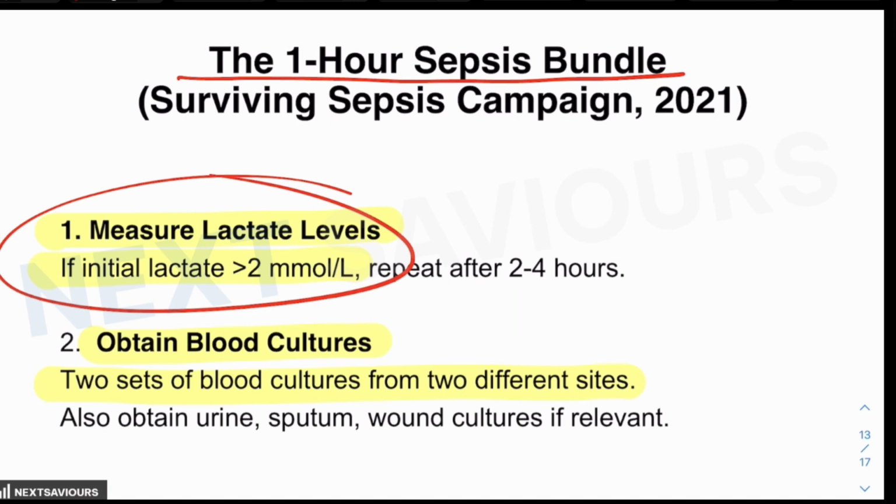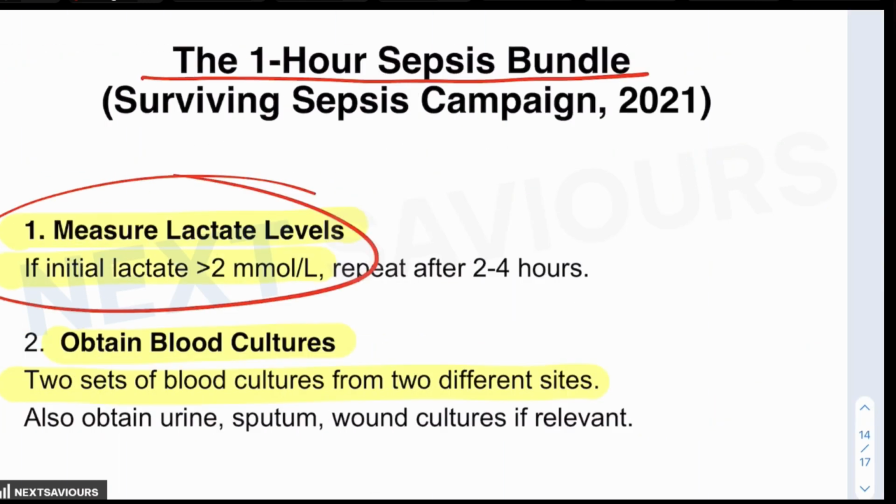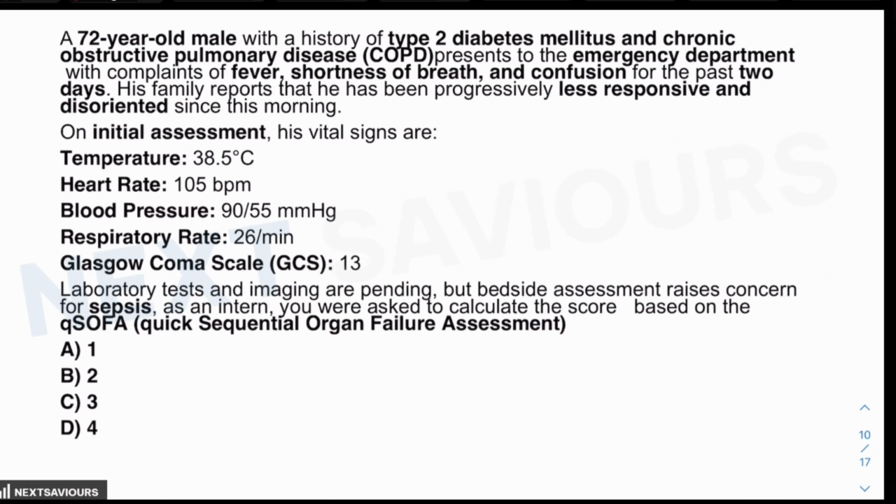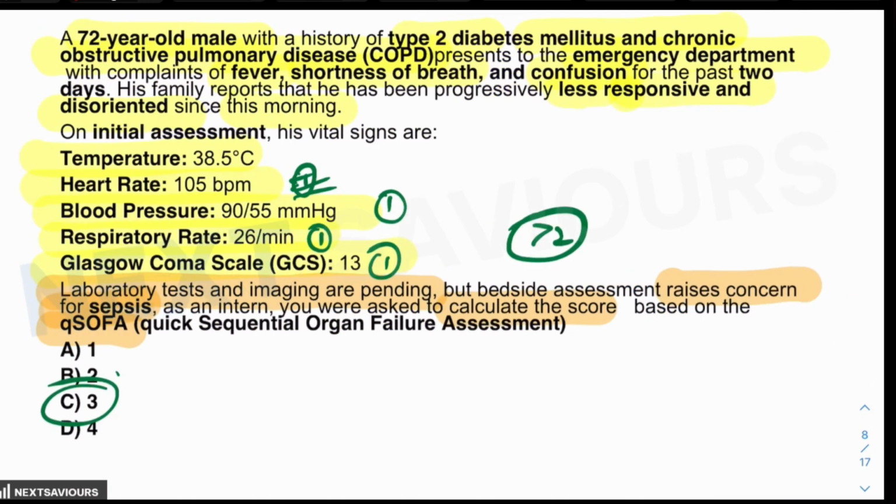So hope you have understood everything related to this very, very important topic. We are expecting this question to be asked in this examination also. So be ready for these kinds of questions.